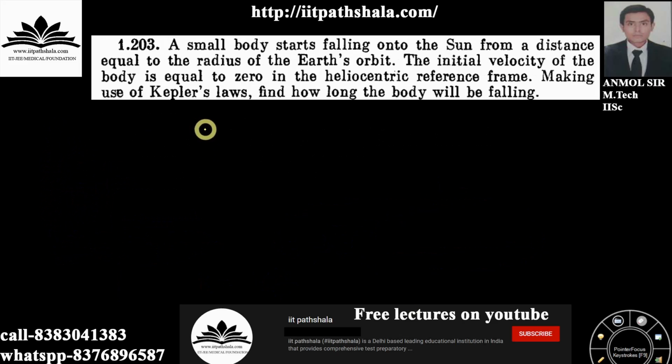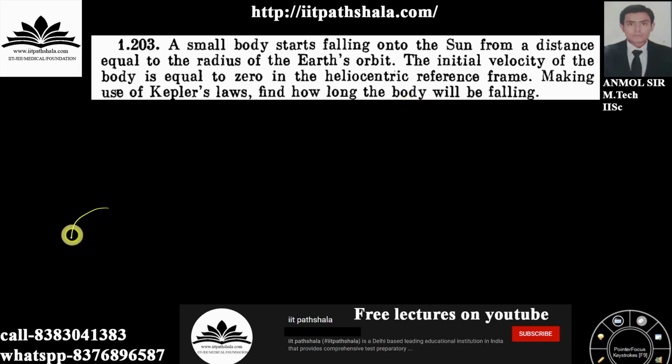Now let us look at the following problem. A small body starts falling onto the sun from a distance equal to the radius of the earth's orbit. The initial velocity of the body is equal to 0 in the heliocentric reference frame. Making use of Kepler's law, you have to find how long the body will take to fall on that particular sun itself. How long will it take?